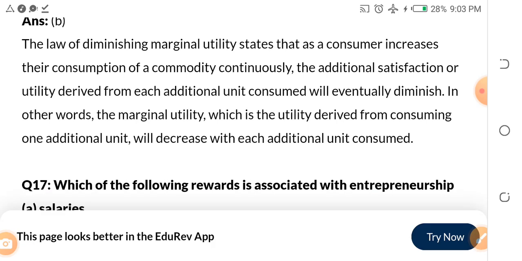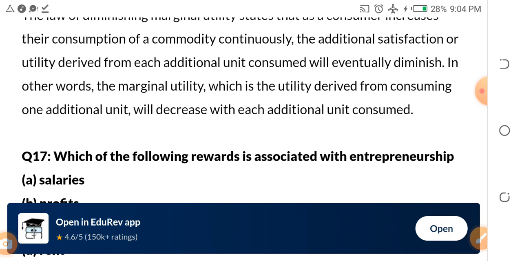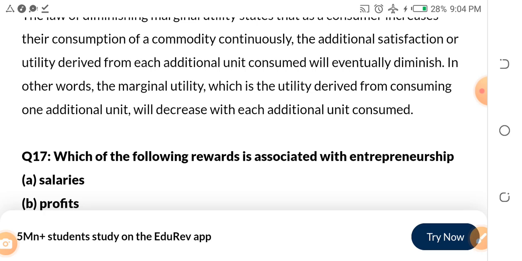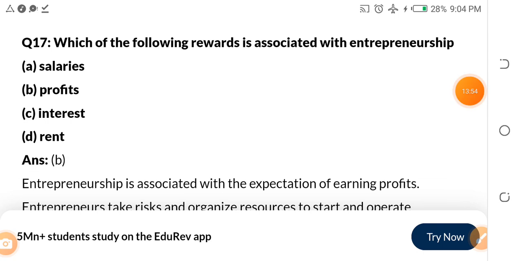The law of diminishing marginal utility states that as a consumer increases their consumption of a commodity continuously, the additional satisfaction or utility derived from each additional unit consumed will eventually diminish. In other words, the marginal utility, which is the utility derived from consuming one additional unit, will decrease with each additional unit consumed.